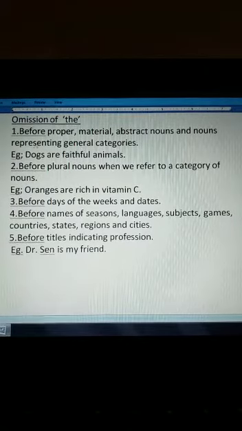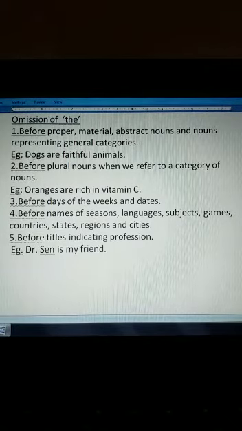Now omission of the: we don't write the before proper nouns, material nouns, abstract nouns and nouns representing general categories. We don't use the before proper nouns like the name of anyone. We never say the Ram or the Mohan, we say the name itself. Then materials, like wood, gold, we don't say the wood, the gold, only wood or gold. Abstract nouns also, the qualities like bravery, we don't use the. And then nouns representing general categories, like dogs are faithful animals, we don't say the dogs are faithful. This represents a general category, this is about dogs.